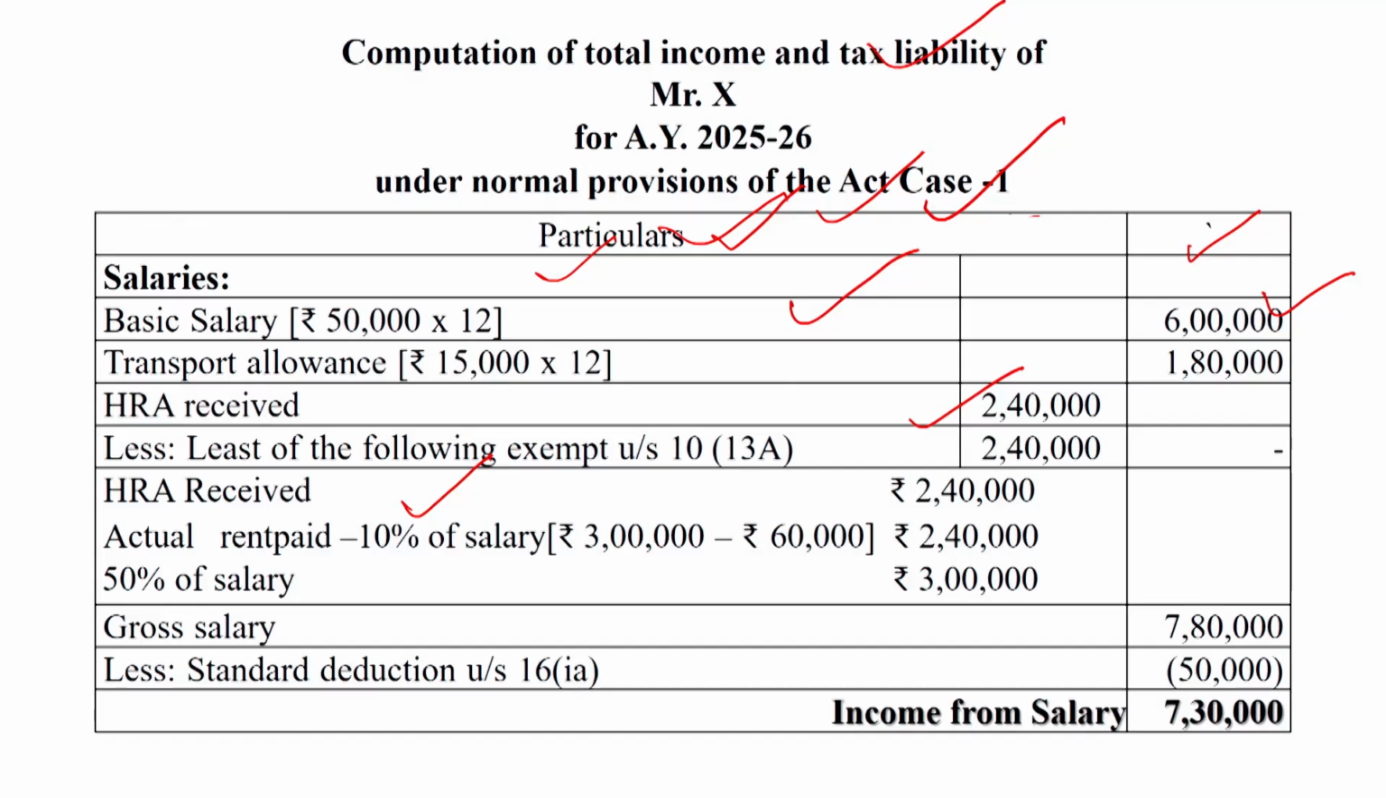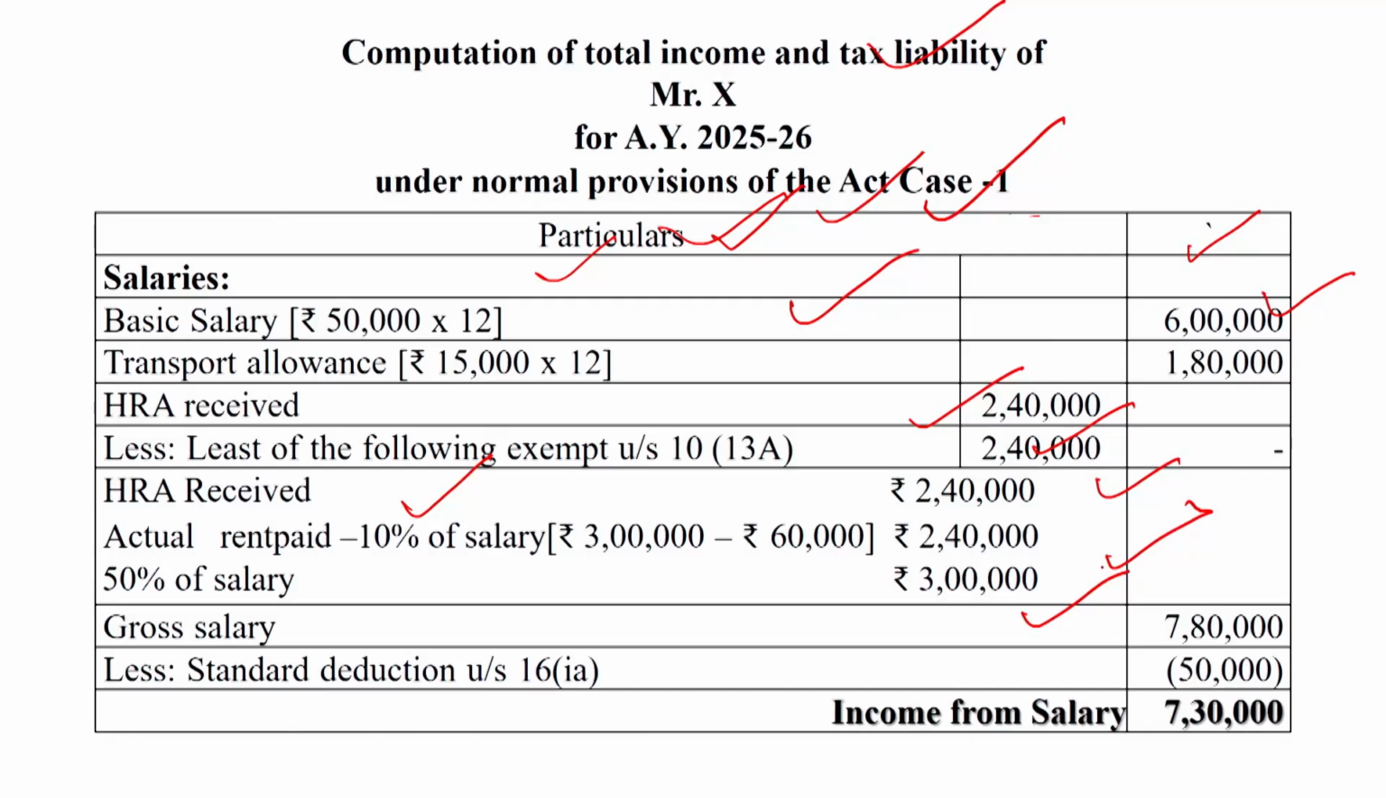So 10% of 6 lakh rupees is 60,000. So 3 lakh minus 60,000 is equal to 2 lakh 40,000. So the first amount is the actual amount of HRA. The second amount is 2 lakh 40,000, rent paid minus 10% of salary, and the third amount is 50% of salary.